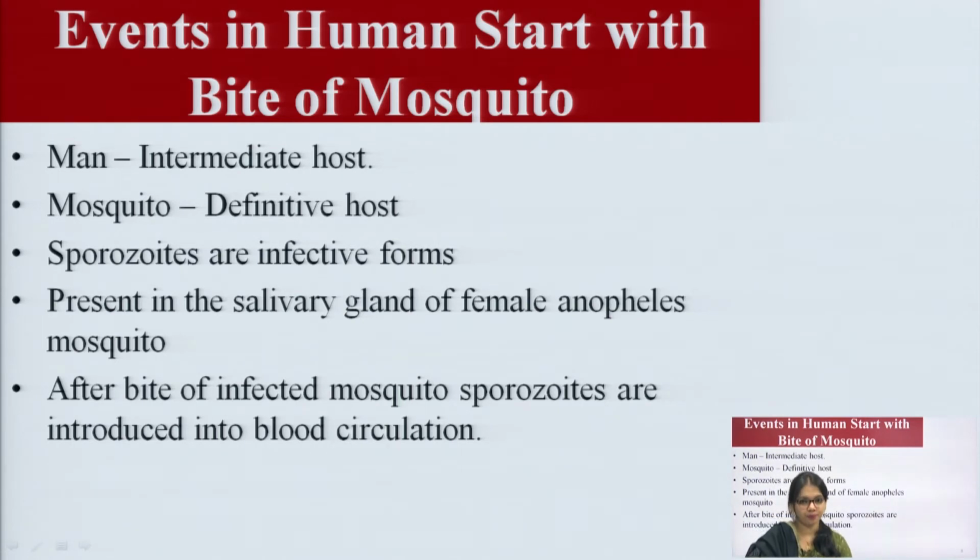So the hosts for malaria are man and mosquito. Sporozoites are infective forms present in the salivary glands of the female Anopheles mosquito. After the bite of an infected mosquito, sporozoites are introduced into the blood circulation.